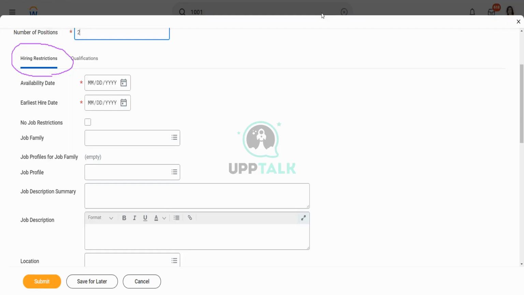Whoever you are going to hire, they have to meet these restrictions. What are those restrictions? You see, only two of them are mandatory. Number one is the availability date. When will this position be available?